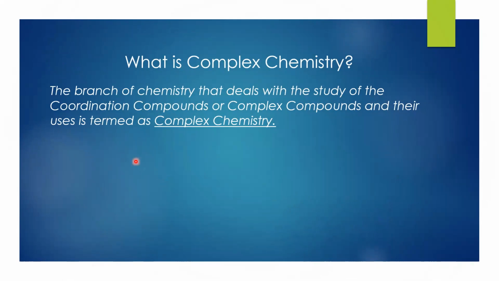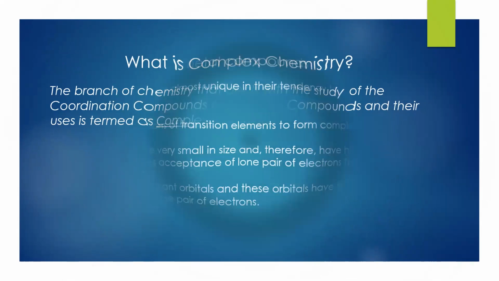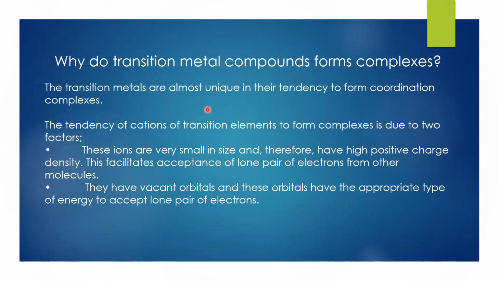Now, what is complex chemistry? The branch of chemistry that deals with the study of coordination compounds or complex compounds is termed complex chemistry. The complex chemistry is really not that complex. Why do transition metal compounds form complexes? Why do other metals in the periodic table not tend to form complexes? Let's quickly get the solution.